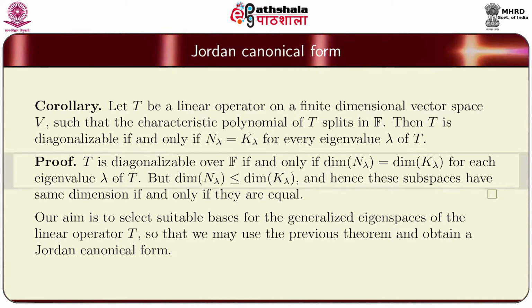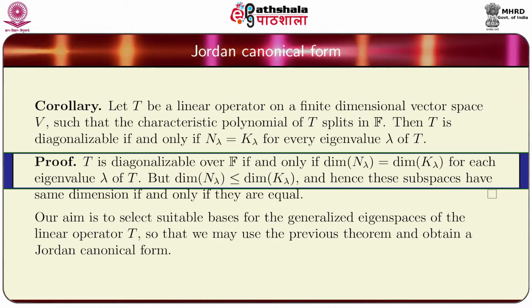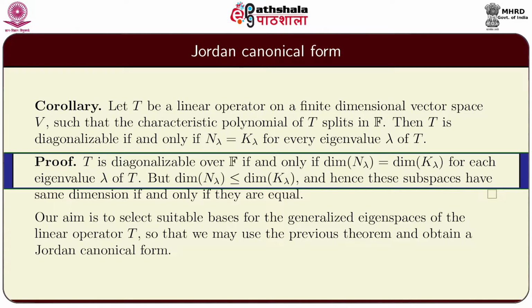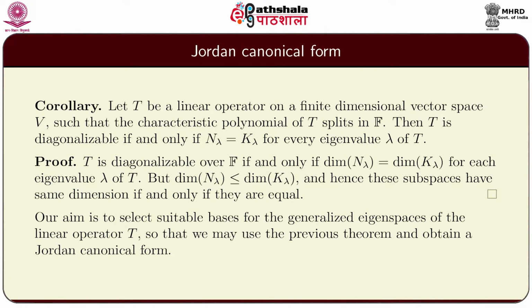Proof: T is diagonalizable over F if and only if the dimension of N_λ is equal to the dimension of K_λ for each eigenvalue λ of T, but the dimension of N_λ is less than or equal to the dimension of K_λ, and hence these subspaces have the same dimension if and only if they are equal.